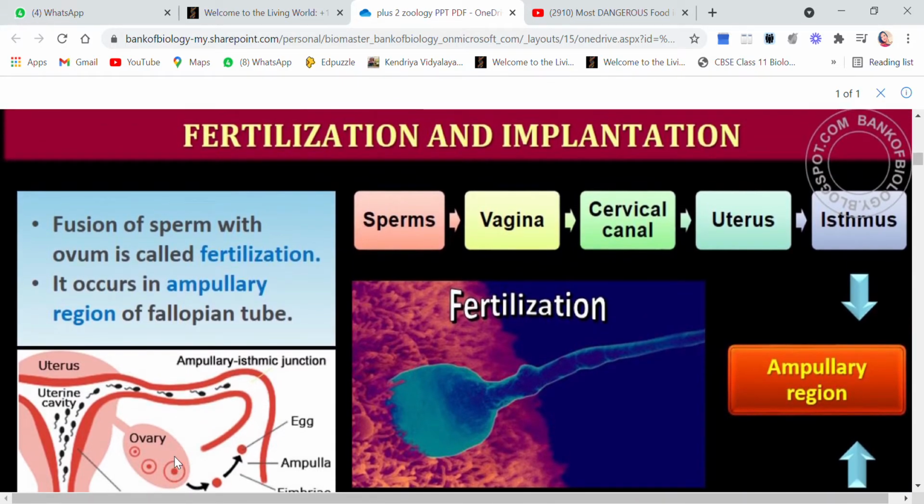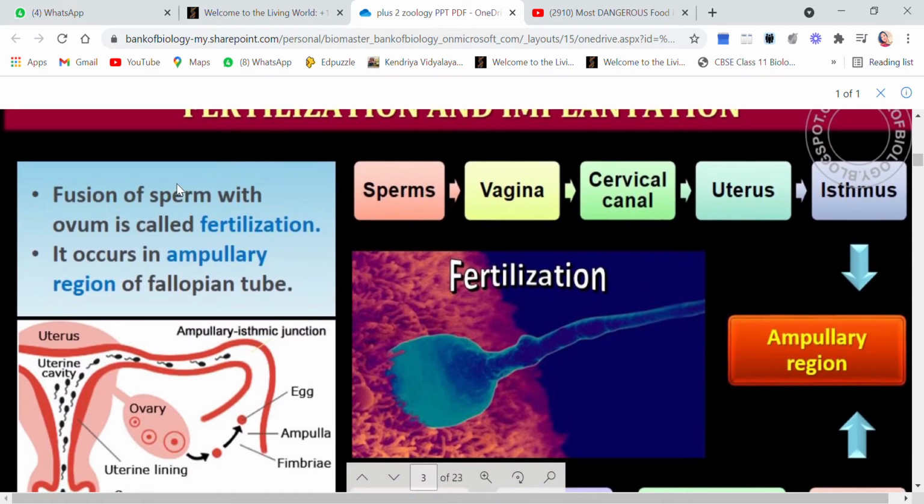Now, children, fusion of sperm with ovum is called fertilization. This we know. Now, where does this fertilization take place? It takes place in the ampullary region of the fallopian tube. I told you that the fallopian tube has many parts: infundibulum, then isthmus and then ampulla. So the fusion takes place in the ampullary region of the fallopian tube.